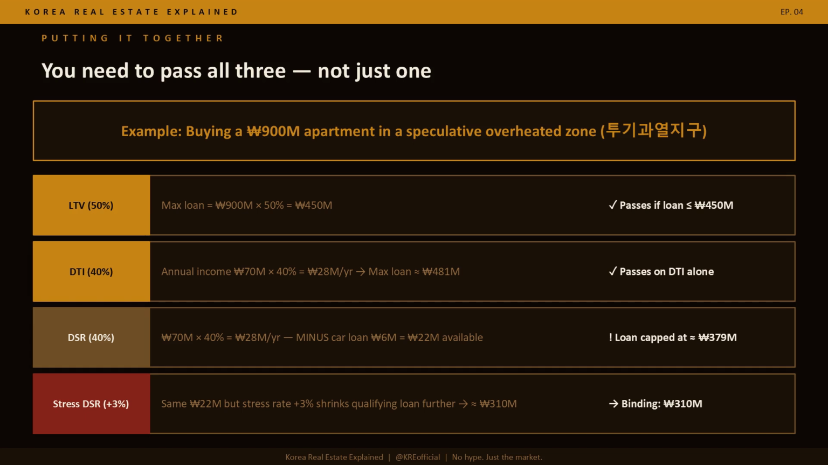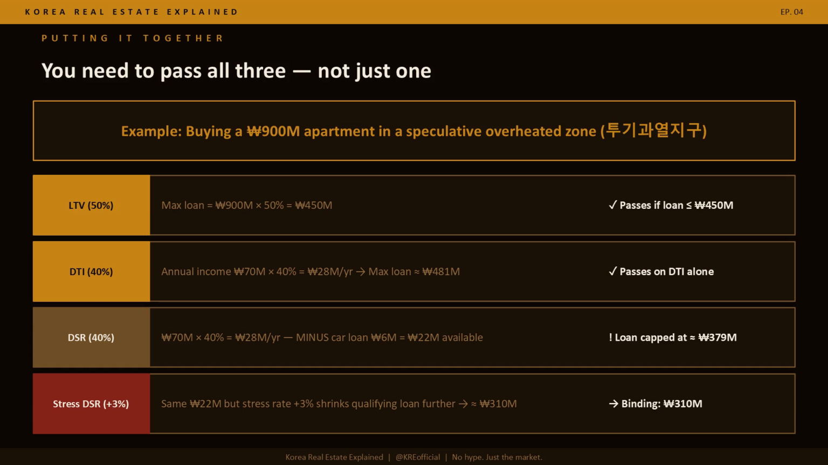Passes on DTI alone. DSR at 40%, same 28 million cap, minus the 6 million car loan leaves 22 million available. That caps the loan at roughly 379 million. Then apply stress DSR at plus 3%.